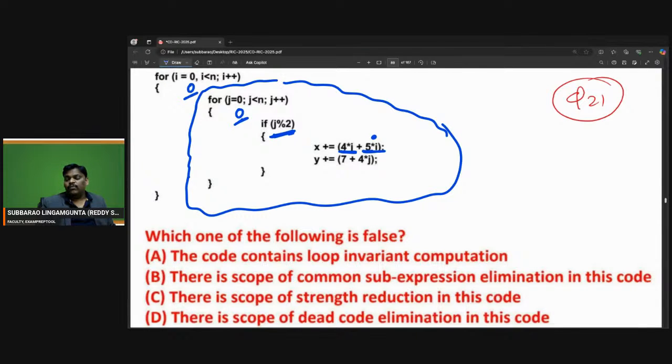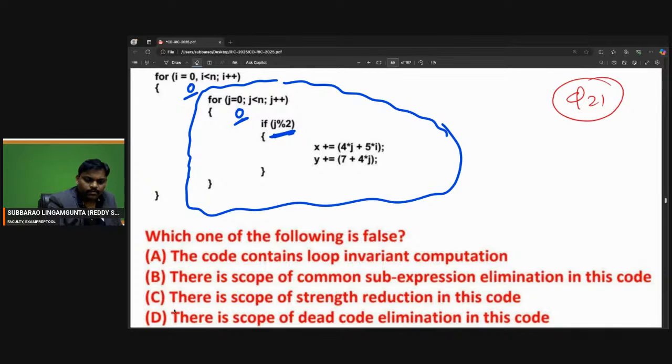Which one of the following is false? The code contains loop invariant computation. Loop invariant computation is possible. I think it is true because 5 into i, 5 into i, 5 into i, and i is not changing. Why are you doing it again and again? In the j loop, only j is changing. Why are you calculating 5 into i again and again?